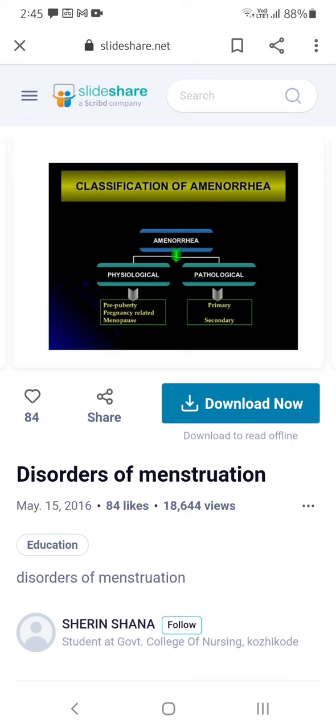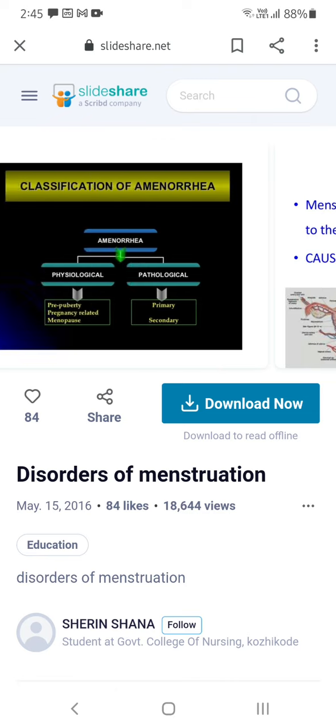So classification of amenorrhea, we have two types of classification: physiological and pathological. Physiological includes pre-puberty, pregnancy related, menopause. If a woman gets pregnant, she will not get monthly periods up to 9 months, up to after the delivery. That is also one of the physiological conditions where a woman will not get periods. And pathological has primary and secondary.